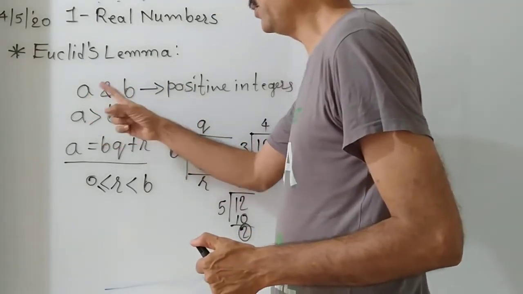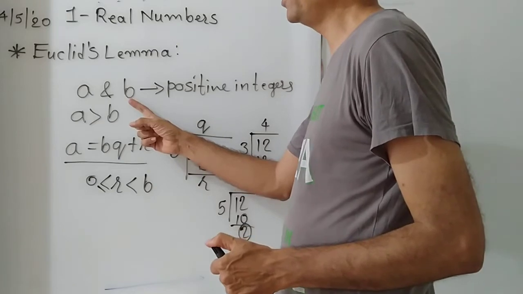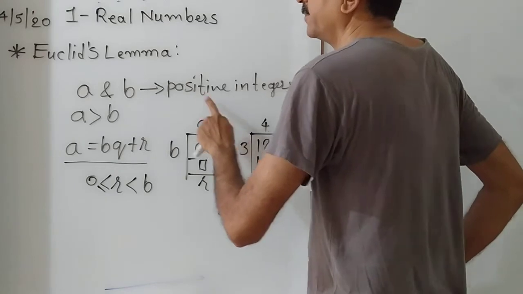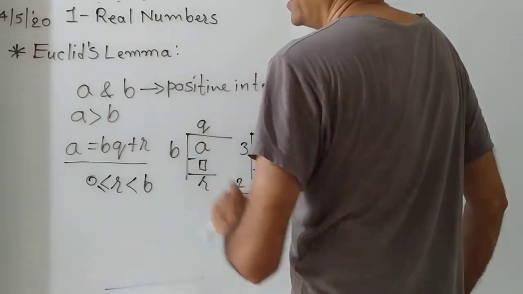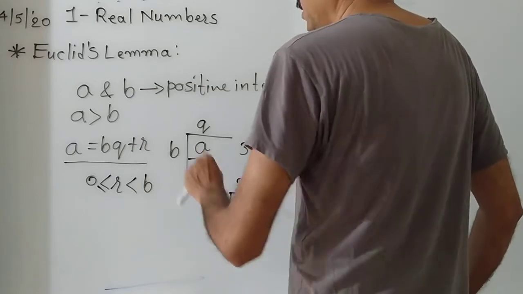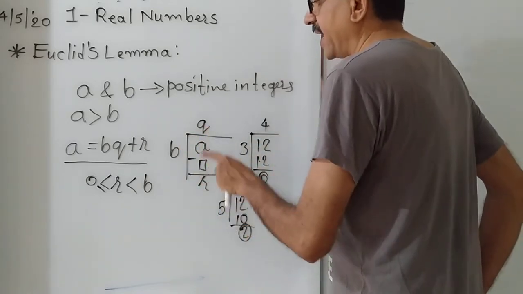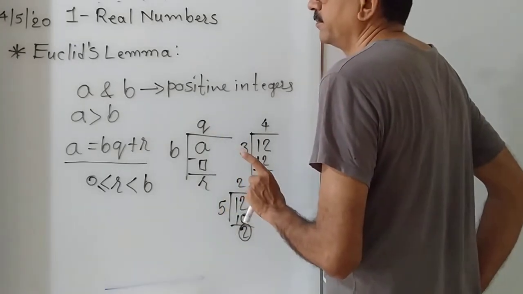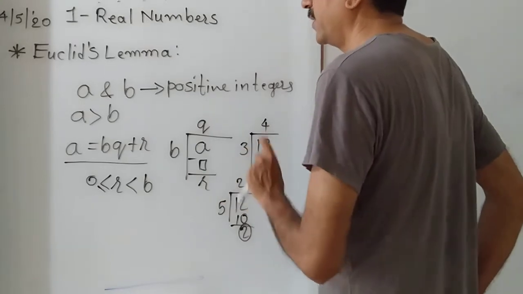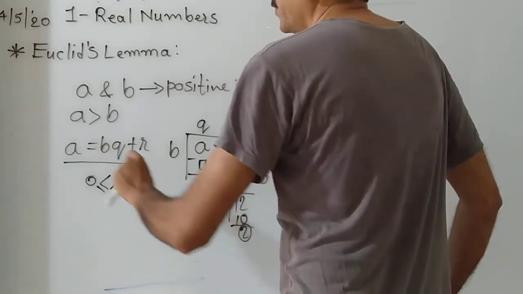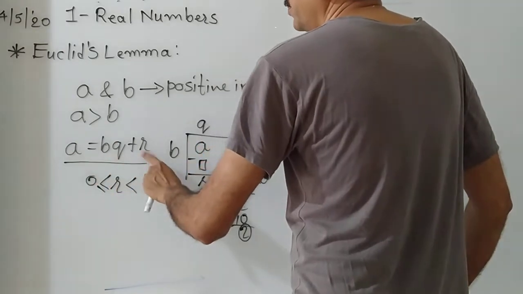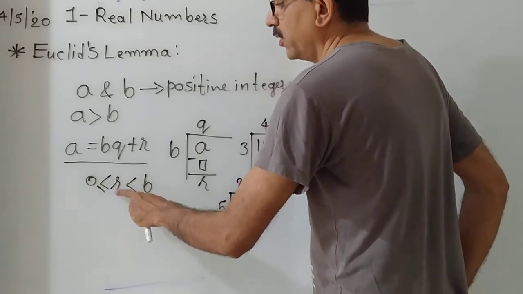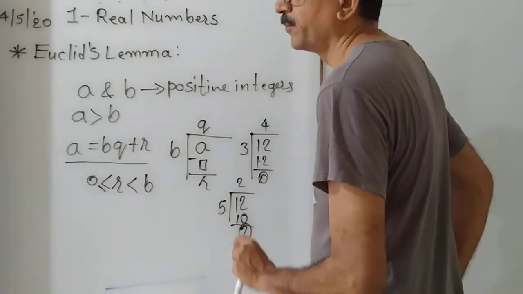When a positive number is divided by another positive number, means A and B are two positive integers such that A is greater than B, then Q and R are such integers, because R may be 0, that is why we should say integer, such that A is equal to BQ plus R, where R is greater than or equal to 0 and smaller than B. You understood?